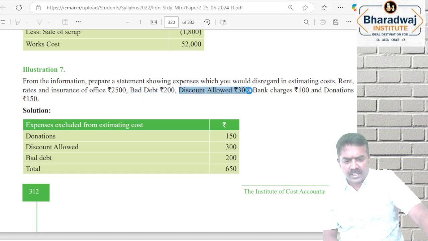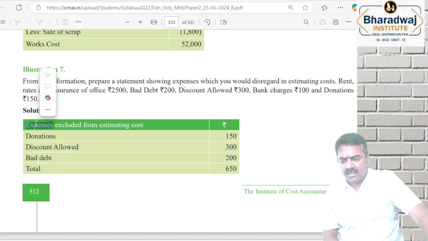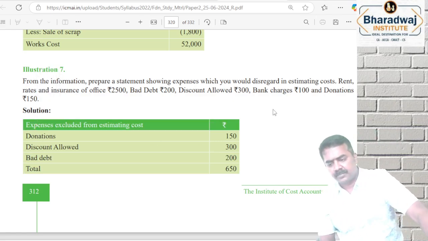Discount is given for timely payment, so we will not consider it. Bank charges we should consider. We will consider them in cost. Donations are not a costing item. So donation, discount allowed and bad debts, total 650, will not be included. Excluded from the cost sheet.